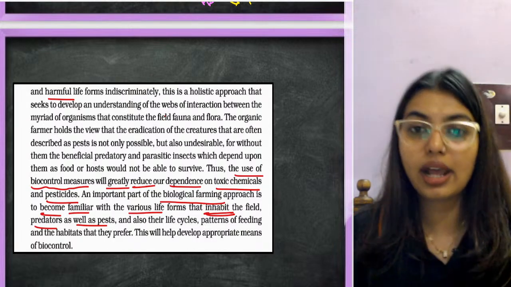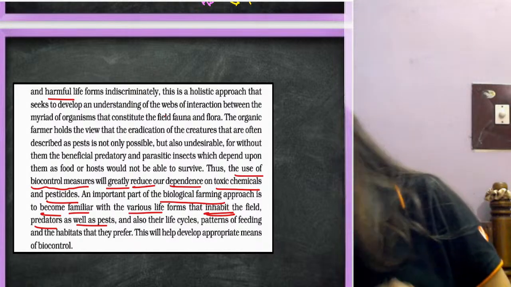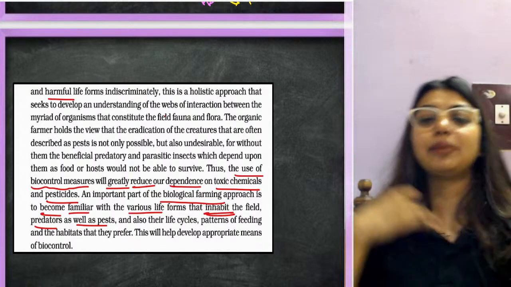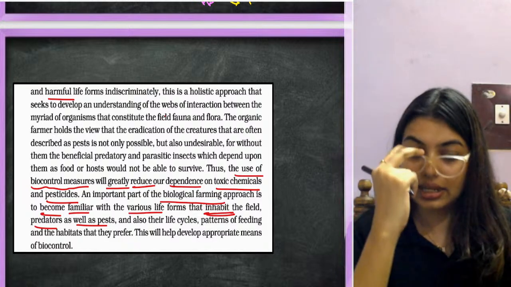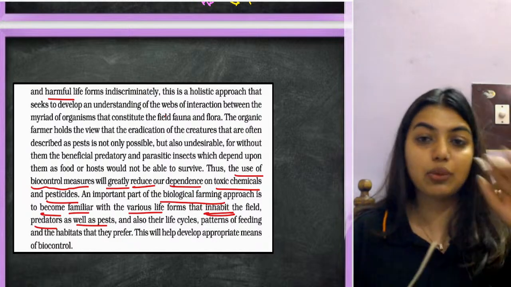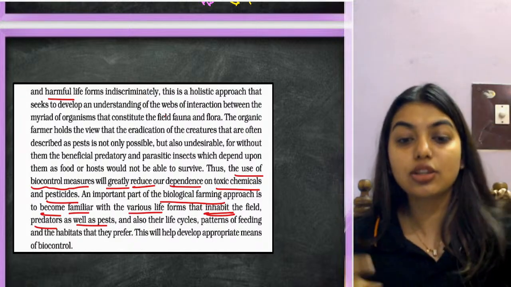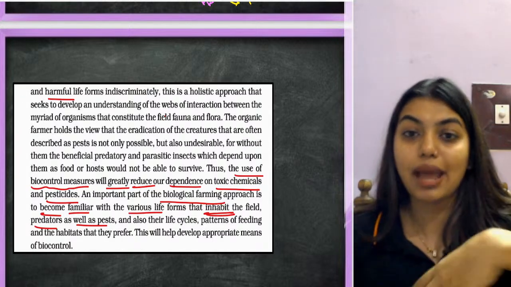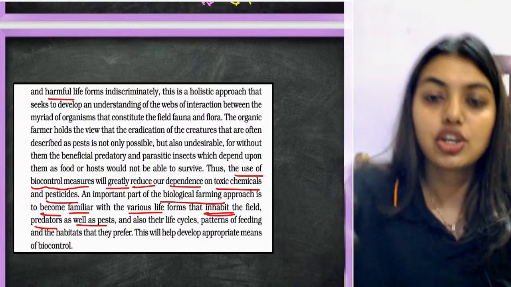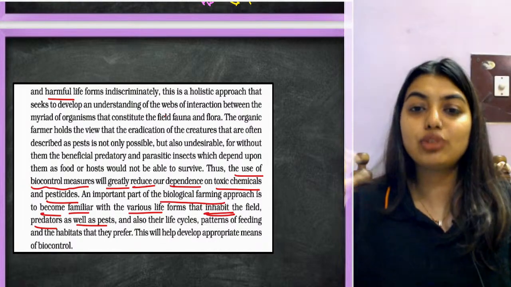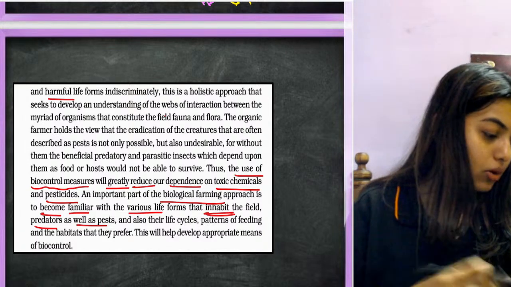If I am going to damage an entire organism that has a role in the food chain, students, we cannot damage it. Since we cannot damage it, we have to think of a method where we control these organisms.